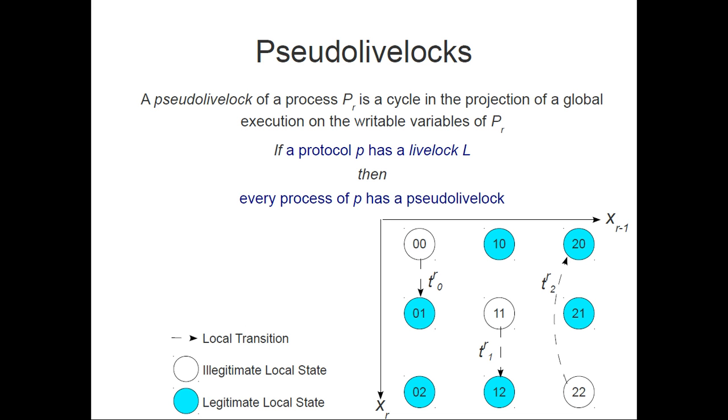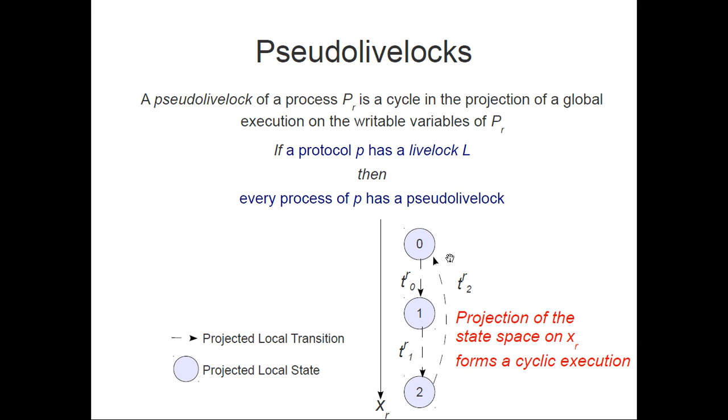Now we are looking for livelocks in the local state space. How can we detect these contiguous livelocks locally? First, we define what we call pseudo livelocks. It's the projection of a livelock on the writable variables of a process. If we do the projection, we just consider this. It should be a cyclic behavior. I mean, if you have a livelock, you should have a pseudo livelock.